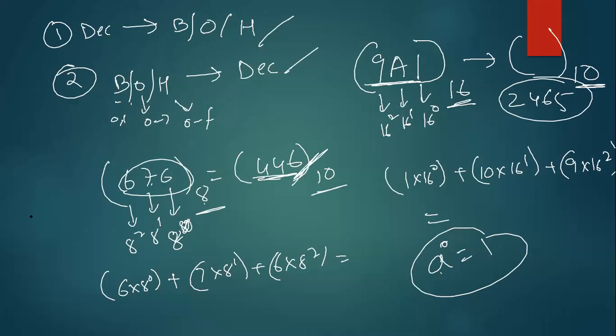You can check using your calculator. Put the calculator in base mode, tap octal, enter this number, press equal to, then tap decimal. You will get this answer. Guys, is it clear, everyone? Are you talking about octal conversion or hexadecimal conversion? Then it is correct only, no? You can check once again and tell me.